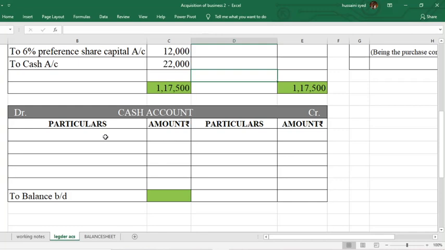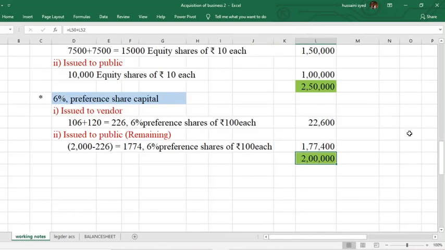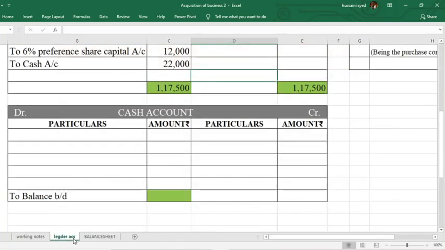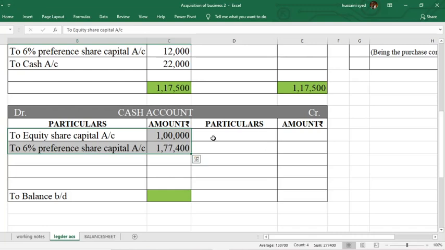Do we have any cash receipts? We have received the cash from those shares which were issued to public. Post it on the debit side.